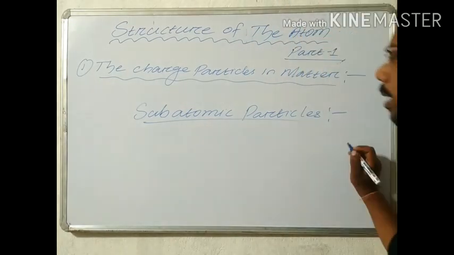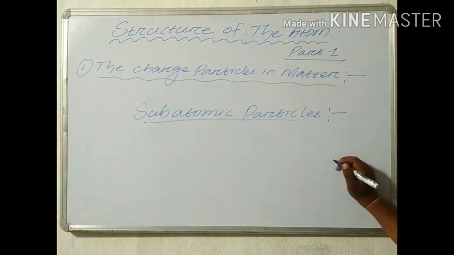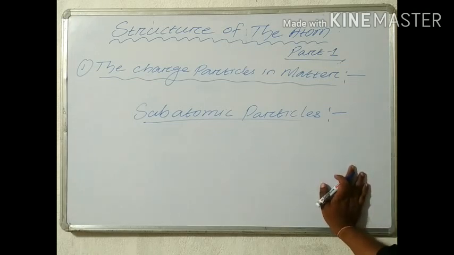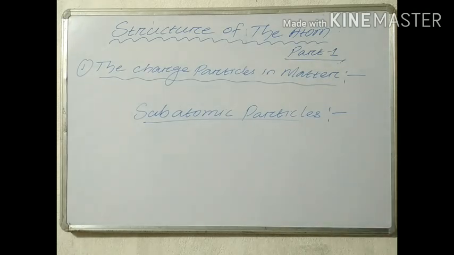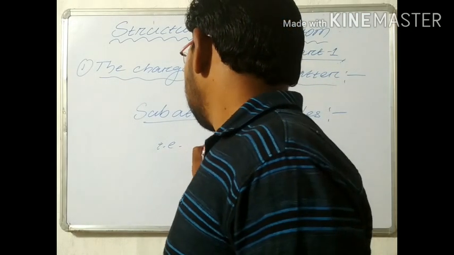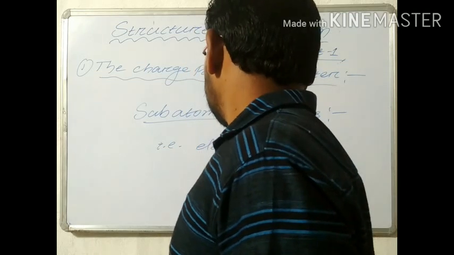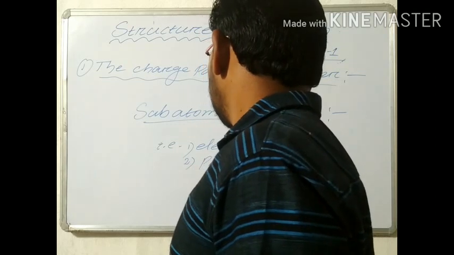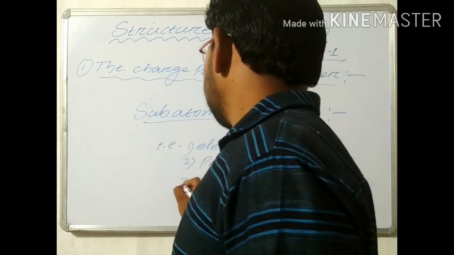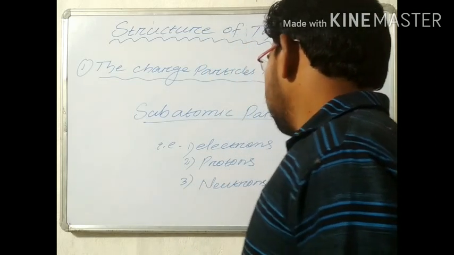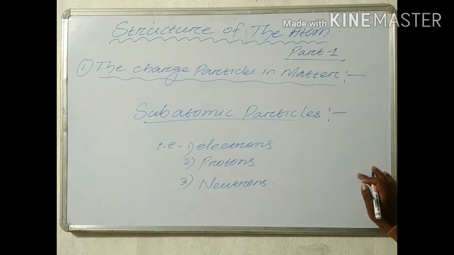Okay, so what are subatomic particles? The particles which are present inside the atoms are known as subatomic particles. Examples of subatomic particles are the electron, proton, and the third is the neutron. These three are the subatomic particles which are present inside the atoms.